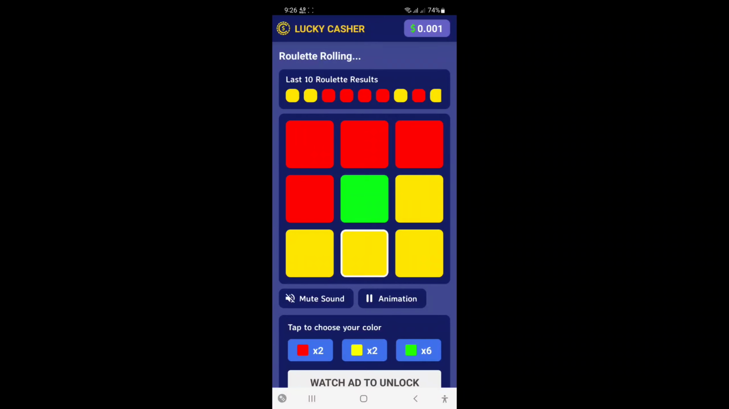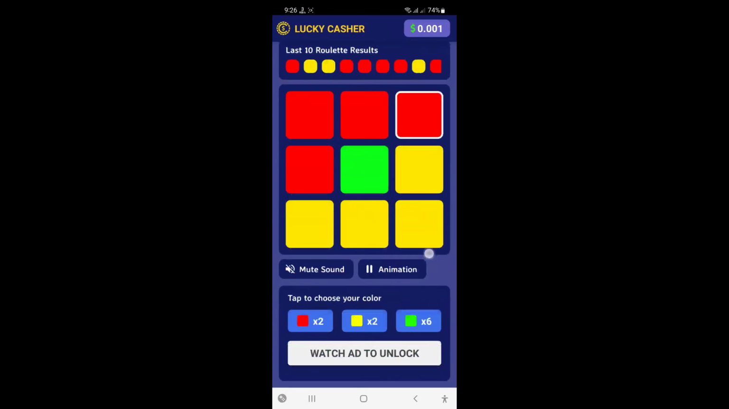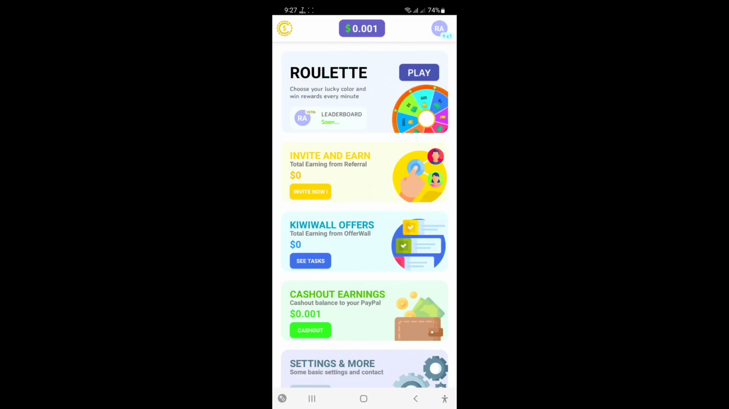Okay, new updated spin available. Okay, animation. Just click now and wait. Okay, and coins earn, PayPal or Bitcoin, Coinbase.